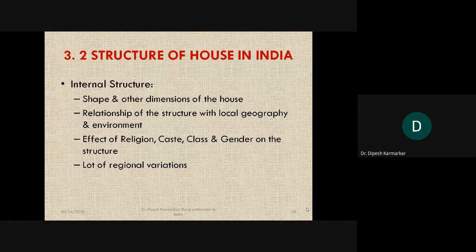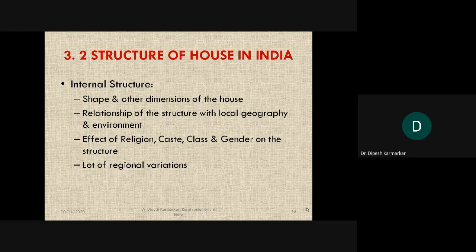Sometimes the shape is rectangular, sometimes it is square, sometimes it is polygonal. You might have observed in some places, such as the Wada structure of Maharashtra, especially on the plateau or the Desh region of Maharashtra, that the center of the house is empty. By empty I mean it is open, there is no roof on the top.